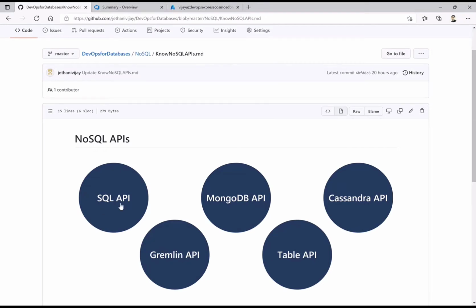Okay, so SQL API is for SQL queries, which you can run on the document store and the different types of databases you will run within that. Similarly, MongoDB. This particular API was developed as open source and works in the open source world more than anything else.